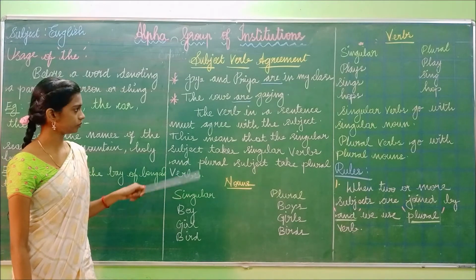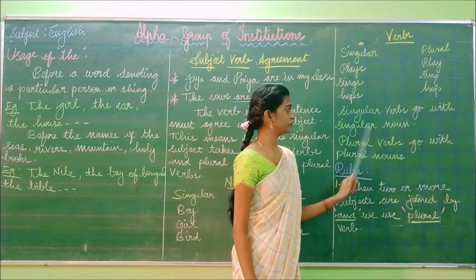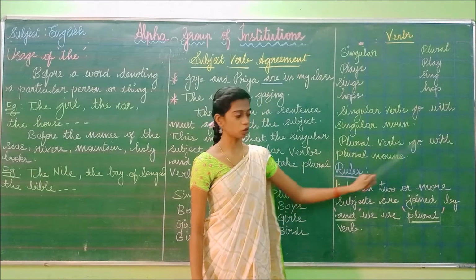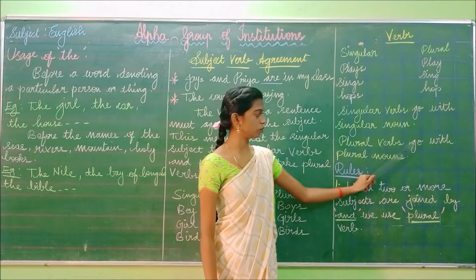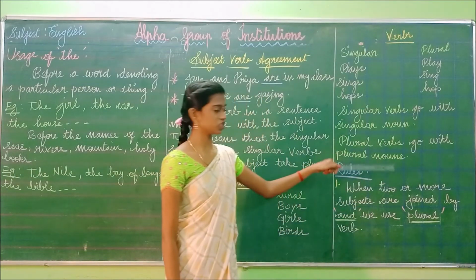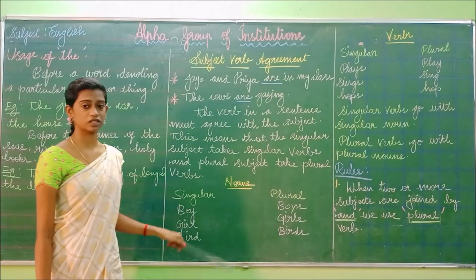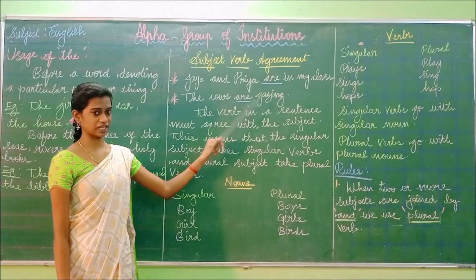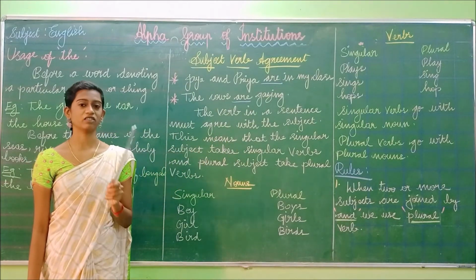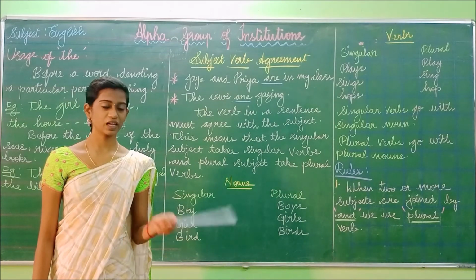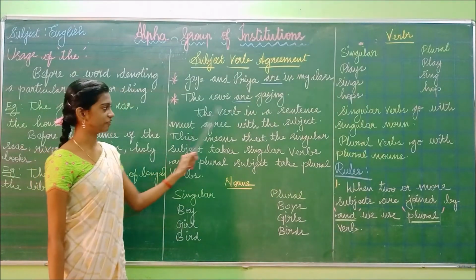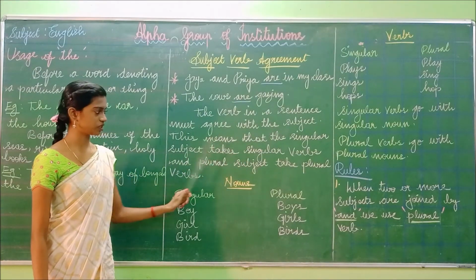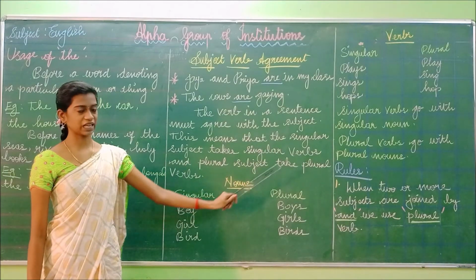Have you understood? Singular verbs go with singular nouns. Plural verbs go with plural nouns. This won't change. You should not change that. I will repeat the first: Jaya and Priya are in my class. The cows are grazing. If the subject is singular, you have to use the verb in singular. If the subject is plural, you have to use the verb in plural form. The verb in a sentence must agree with the subject. This means that a singular subject takes a singular verb and a plural subject takes a plural verb.